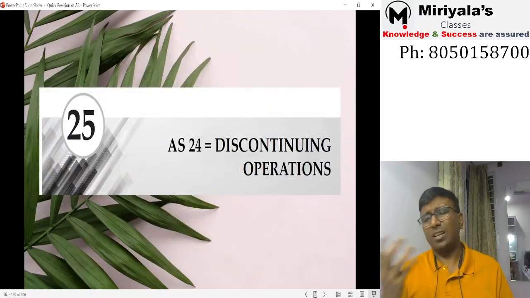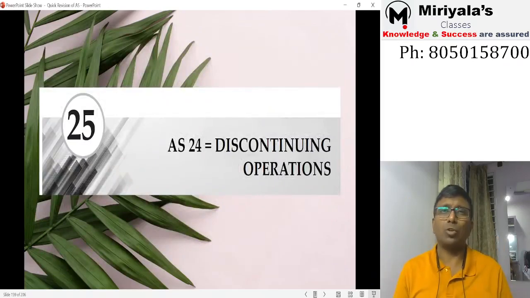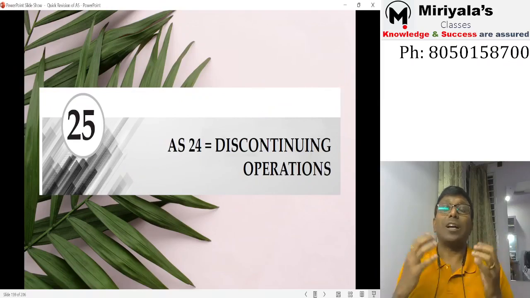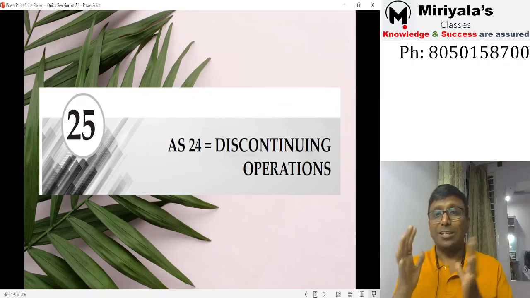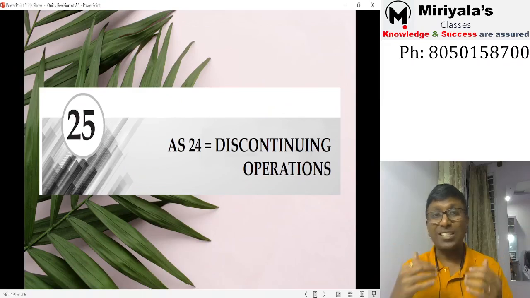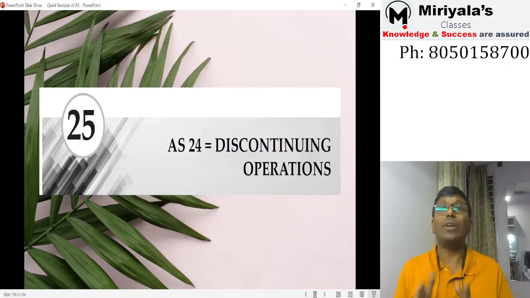That's all. For secondary segments there is some more disclosure, but that's not that relevant for quick revision purposes. Let's look at the next standard, which is Accounting Standard 24, discontinuing operations. The point is discontinuing. It is not closed as on 31st March, but they have taken the decision and must have made the announcement. Now you are supposed to disclose it.